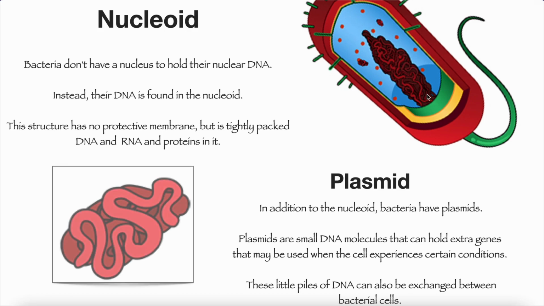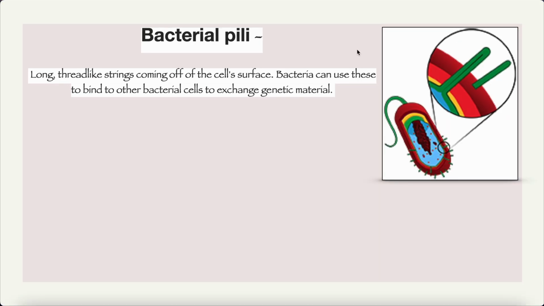Next is the plasmid. What's a plasmid? In addition to the nucleoid, bacteria have plasmids. Plasmids are small DNA molecules that can hold extra genes that may be used when the cell experiences certain conditions. These little piles of DNA can also be exchanged between bacterial cells. Next, bacterial pili: long thread-like structures coming off of the cell's surface. Bacteria can use these to bind to other bacterial cells to exchange genetic material.